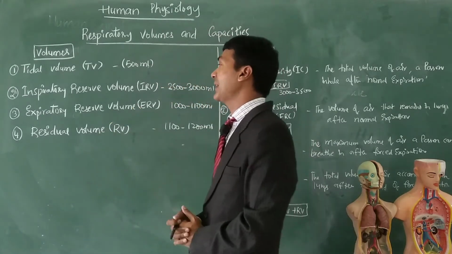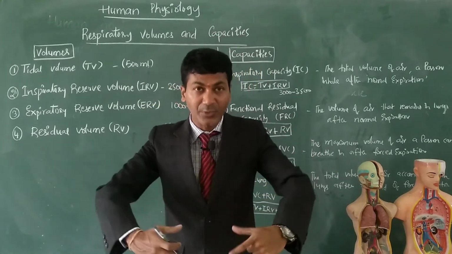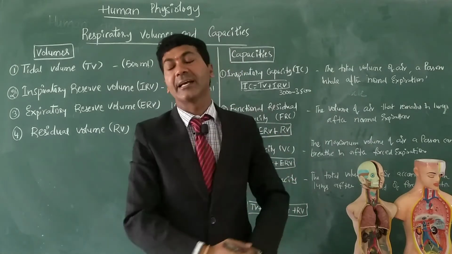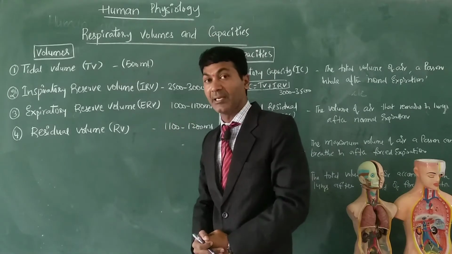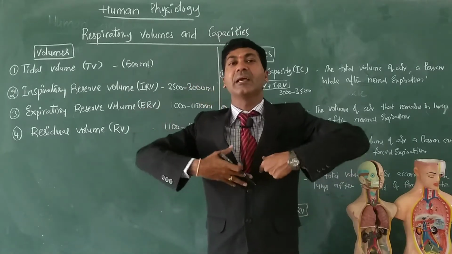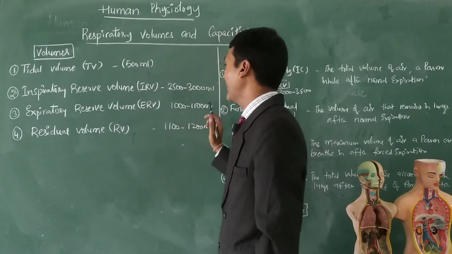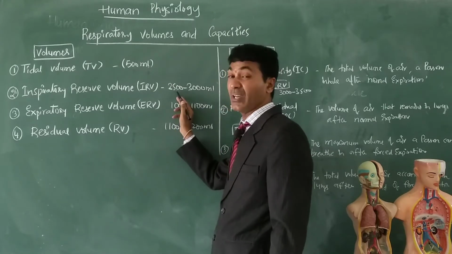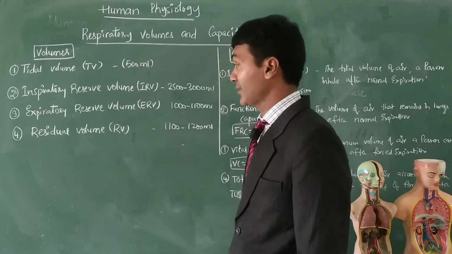And in the same way, expiratory reserve volume. In addition to tidal volume, how much air you can exhale is called expiratory reserve volume. My dear students, the value is 1000 ml only. In addition to 500 ml, you can send out 1000 to 1100 ml of air, with forceful expiration. But with forceful inspiration, in addition to tidal volume, you can take 2500 to 3000 ml, remember.